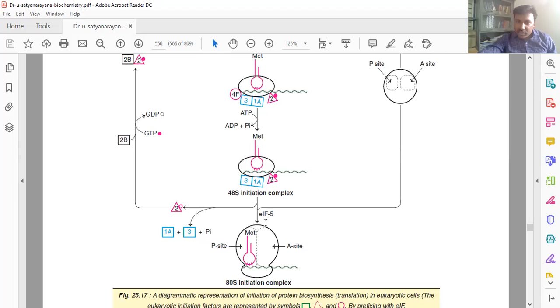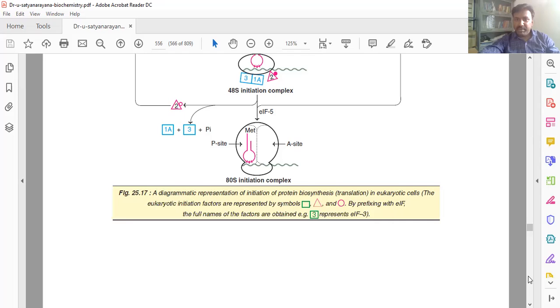During complex formation, all these factors are released and utilized again. This is the formation of the 80S initiation complex.